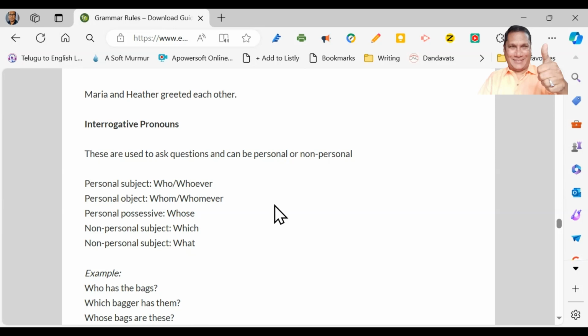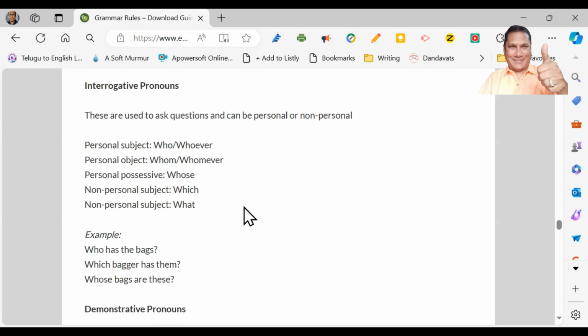Non-personal subjects: which, what. So these are regarding persons: who, whoever, whom, whomever. Whose is also personal possessive. This is subject, this is object, this is possessive, and non-personal subjects are which and what.